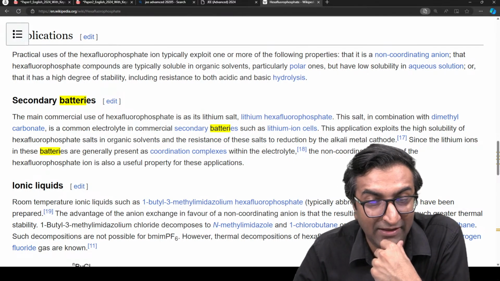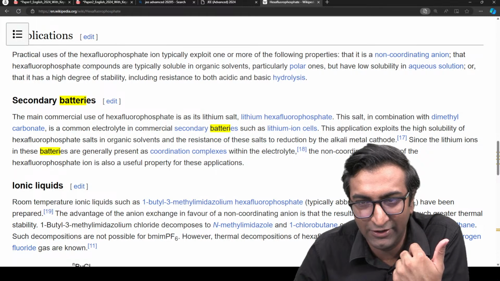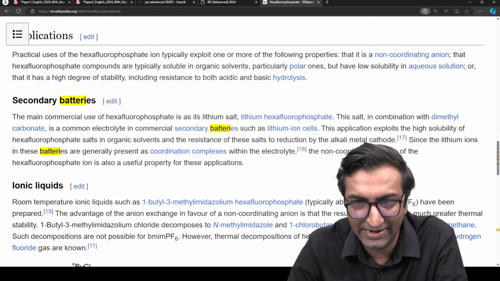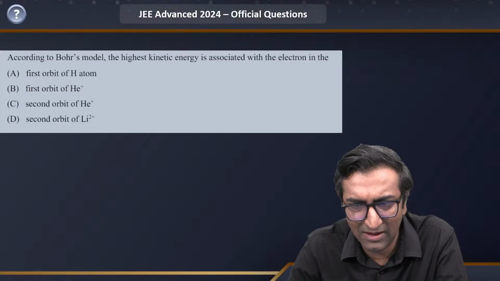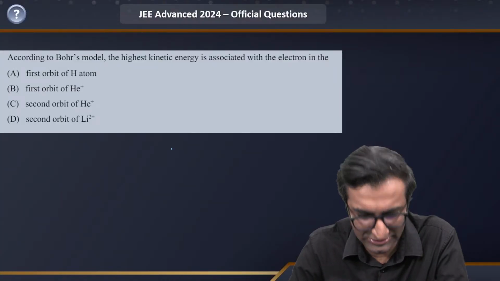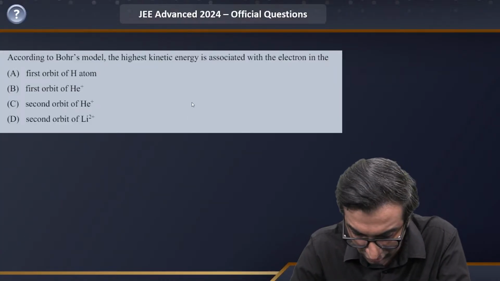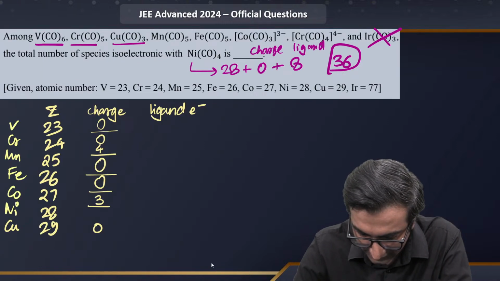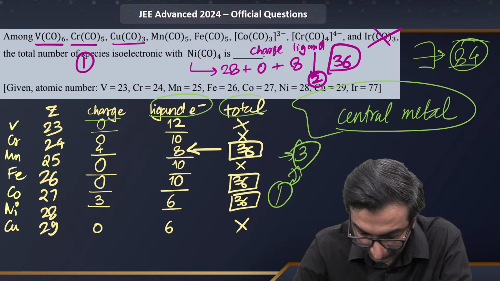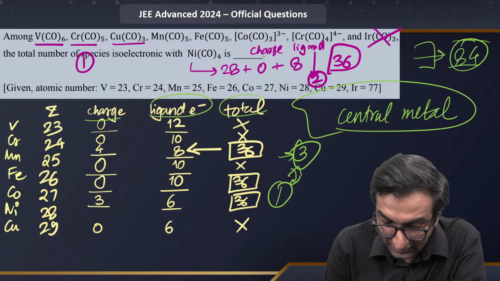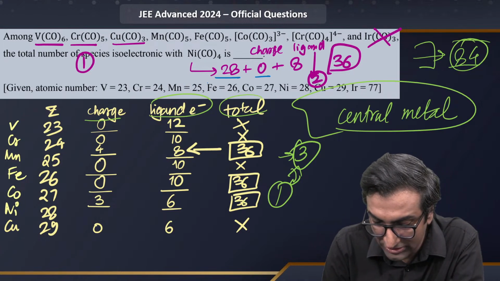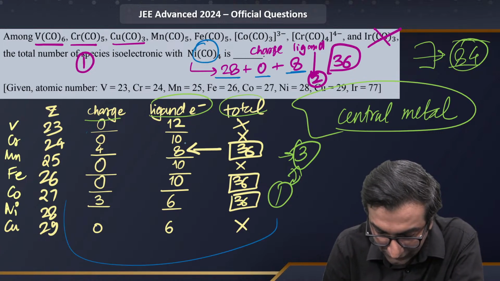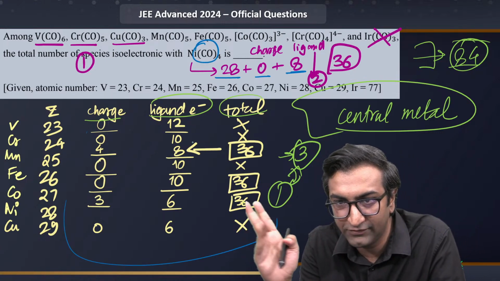नरसिंह जी, मैंने आपको बताया कि कैसे वो तीन होता है. Maybe you missed that part of the video. If you consider the central metal atom, I can show you that solution that I have prepared for you, and मैंने वो वही लिखा भी था solution में. I did not share it with you during the live session because there was a controversial thing, but this is something I prepared for that session itself, right? Here you go. This is how you get 3. Okay, you consider nickel to have 28, which it does, no charge, and 8 from CO4. Similarly, पूरा table बनाओ, so you get 36 for 3 of these. This is what my solution was, right?